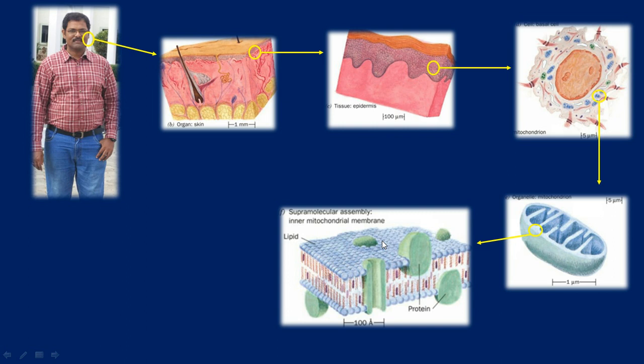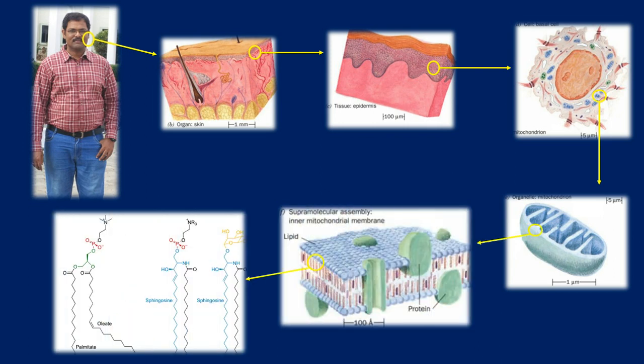If you zoom into the structure, the plasma membrane is made up of different types of organic compounds. Let's say if you take this phospholipid bilayer, here the phospholipid bilayer is made up of various biochemical molecules.